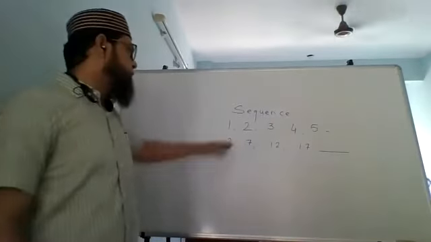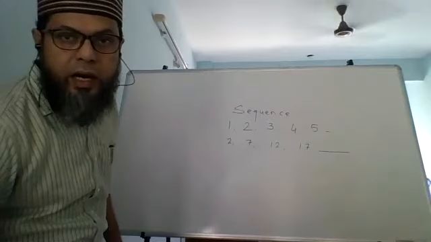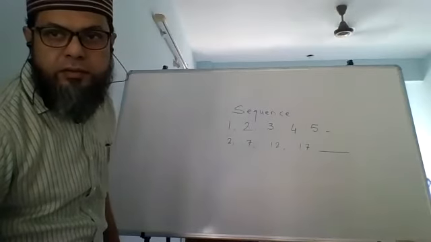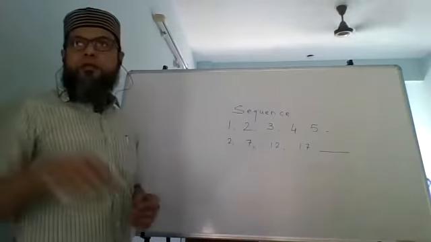So the next number, anybody? Yeah, Zishan has answered. Anyone else? What is the next number?